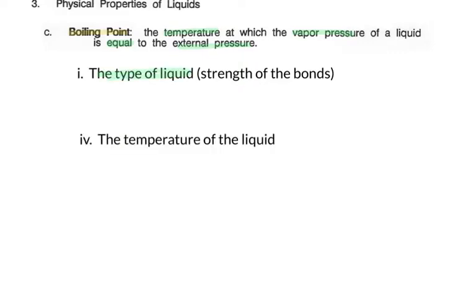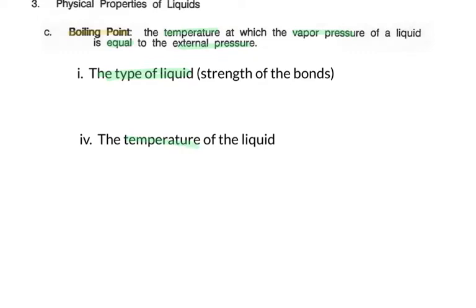Well, that's the definition, but it may not be totally clear what's happening here. How is that different from evaporation, and what are some other differences that we see? Let's look into this more closely. Since the boiling point is dependent upon the vapor pressure, we're going to only compare those two factors that really affect the vapor pressure. And those two factors were the strength of the forces, the bonds that are holding them together, and the temperature. The boiling point does change dependent upon the strength of the interactions.